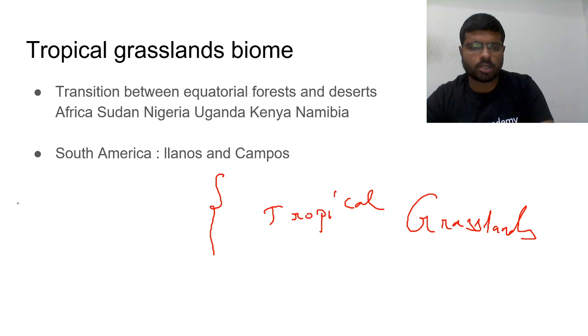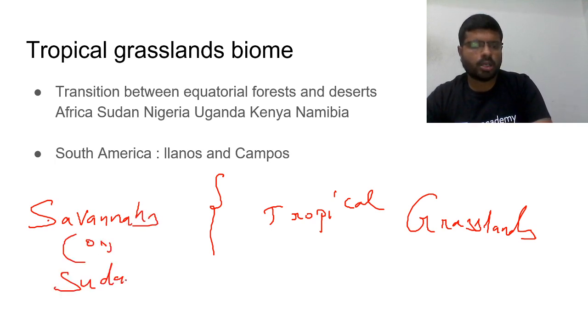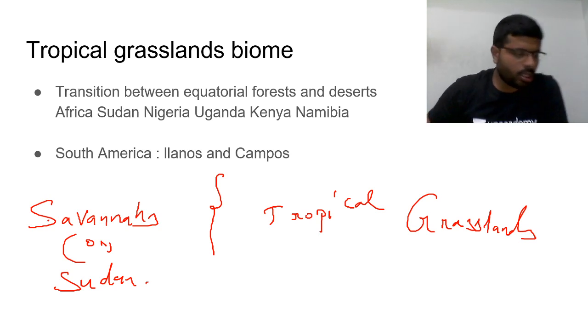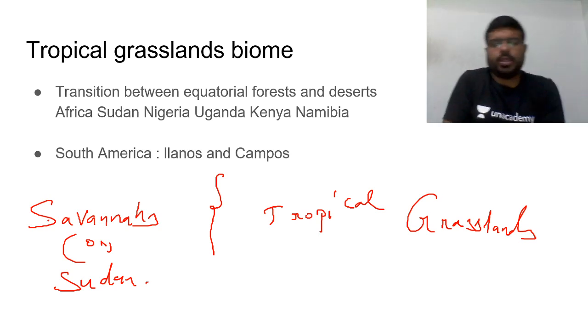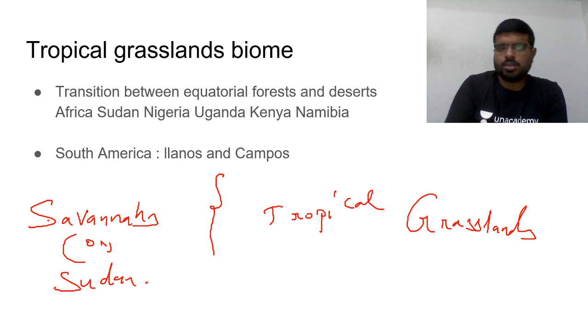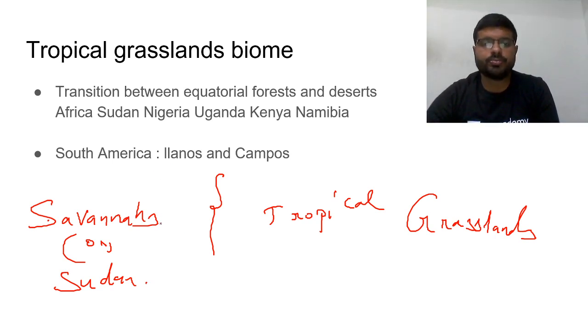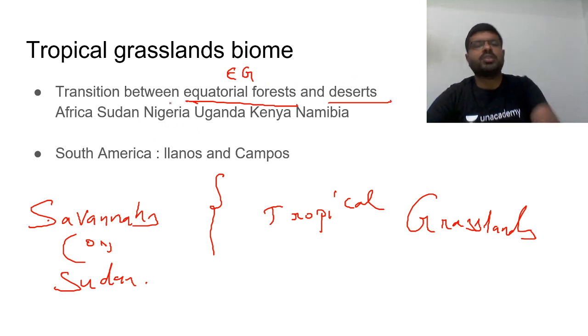You can also call them savannas or Sudan climate. Then what are these tropical grasslands? These are the transition between equatorial forests, which are evergreen, and deserts. The areas between these two are called tropical grasslands.